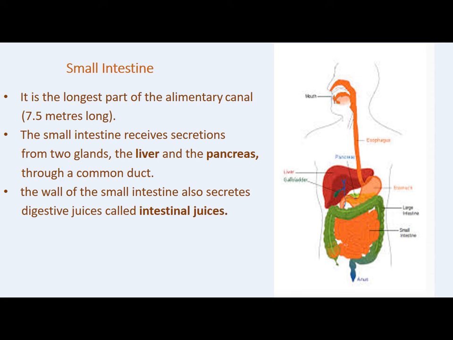The wall of the small intestine also secretes juice, which is called intestinal juice. So three things, the liver, pancreas and small intestine, together their secretions help in digestion.